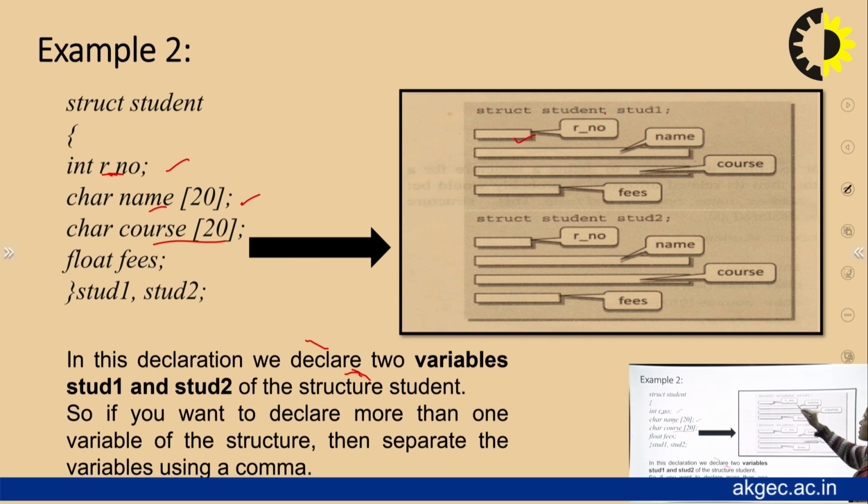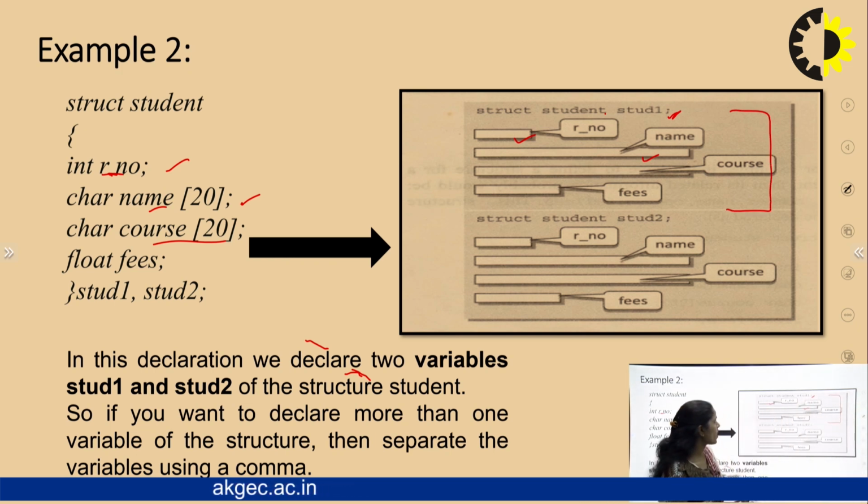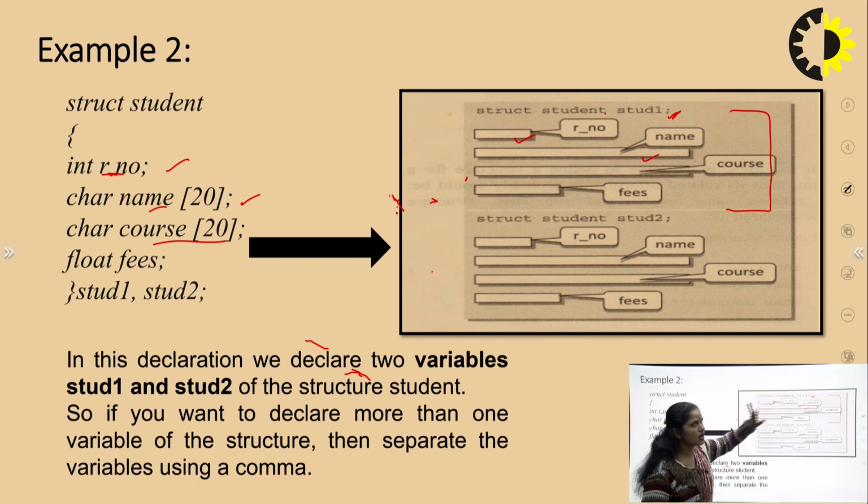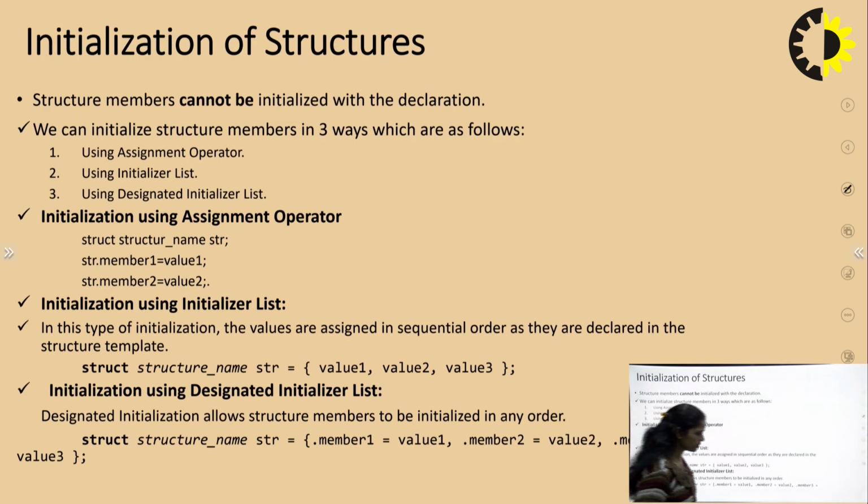We have a block that represents the roll number, and also some other blocks. This particular record may be for student 1 and this one for another student. The same type of structure and the same memory blocks are assigned according to your structure variables. Here we have 2 variables, so we assign the same size of block space for student 1 and the same size for student 2. This is the memory allocation and representation for this structure.